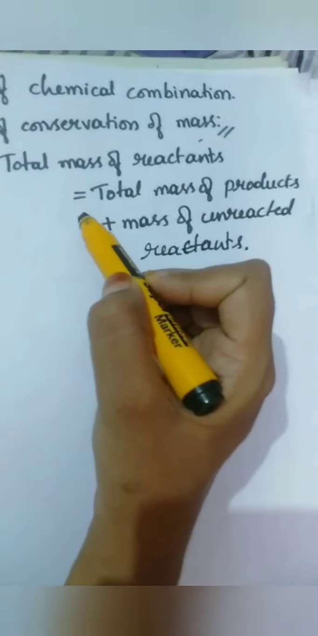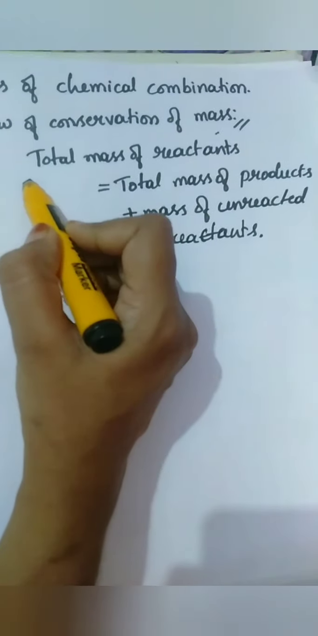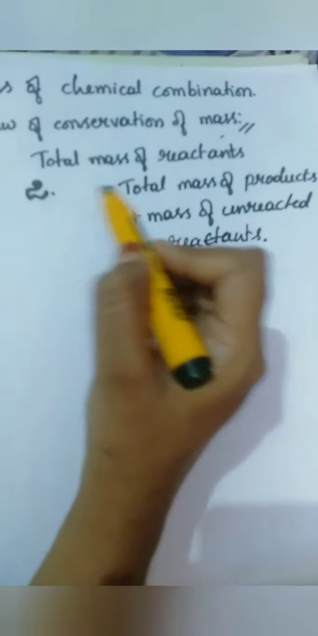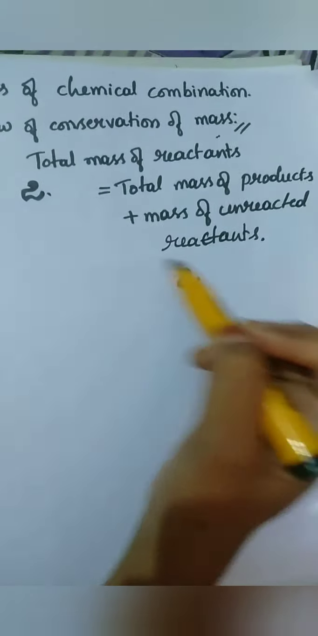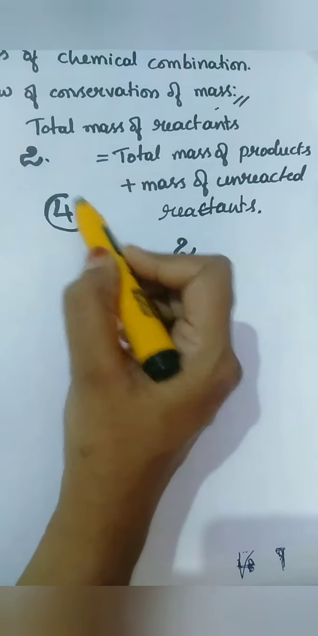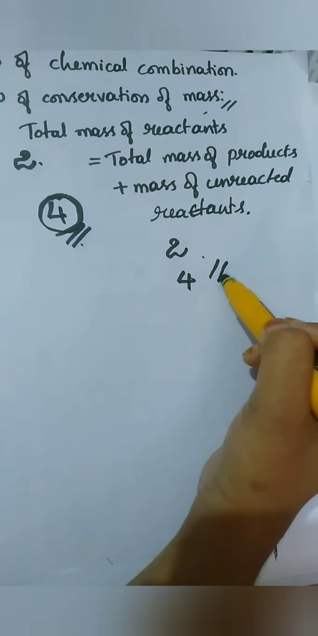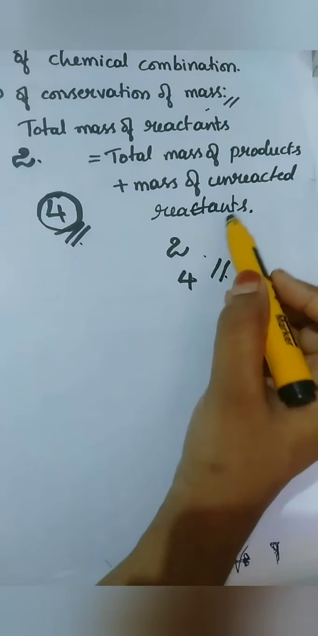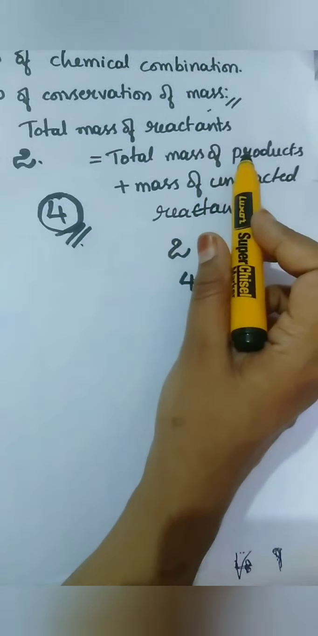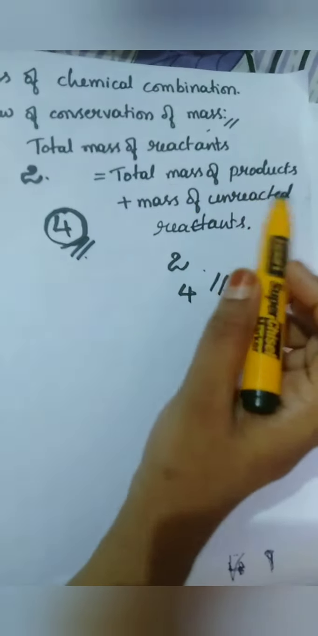Total mass of reactants is equal to total mass of products plus mass of unreacted reactants. That means if you have taken 2 moles, then that should be equal to 2 moles. If you have taken 4 moles, that should be equal to 4 moles. The number of moles and the weight of the reactants should be equal to the number of moles and the weight of the reactants which have been unreacted, or the product which has been already formed. The LHS should be equal to the RHS.